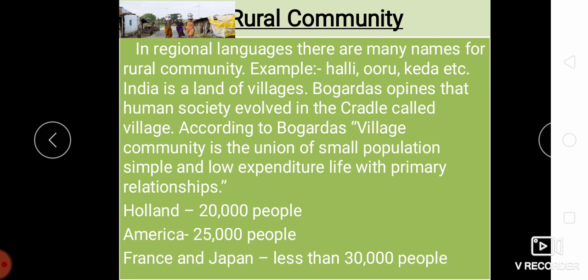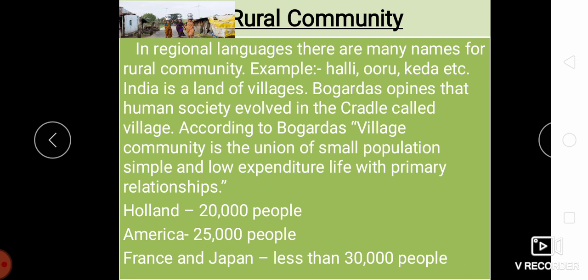Some sociologists say defining the rural community based on population alone is not correct. So it is important to consider the one-to-one relationship while defining the rural community.